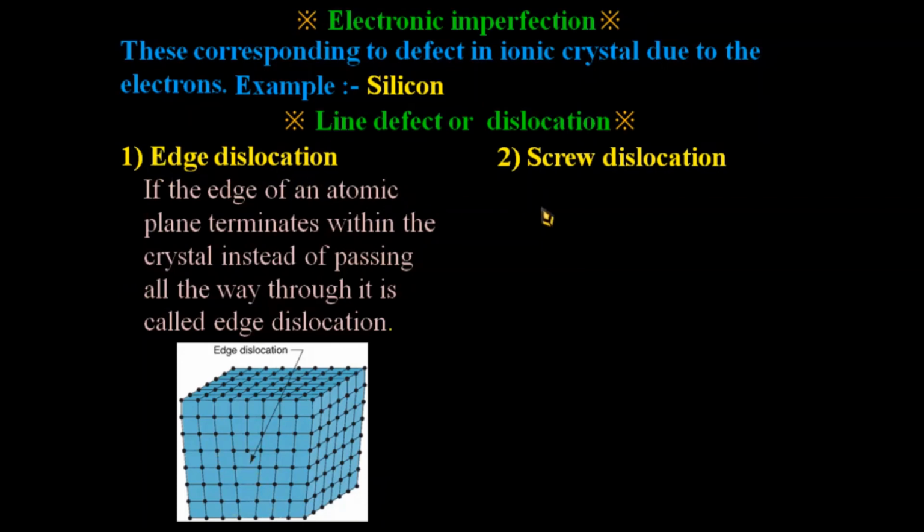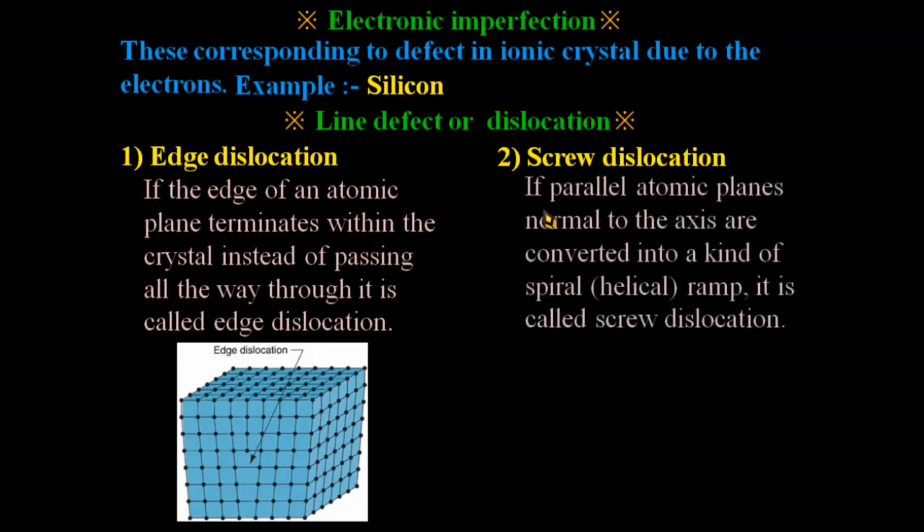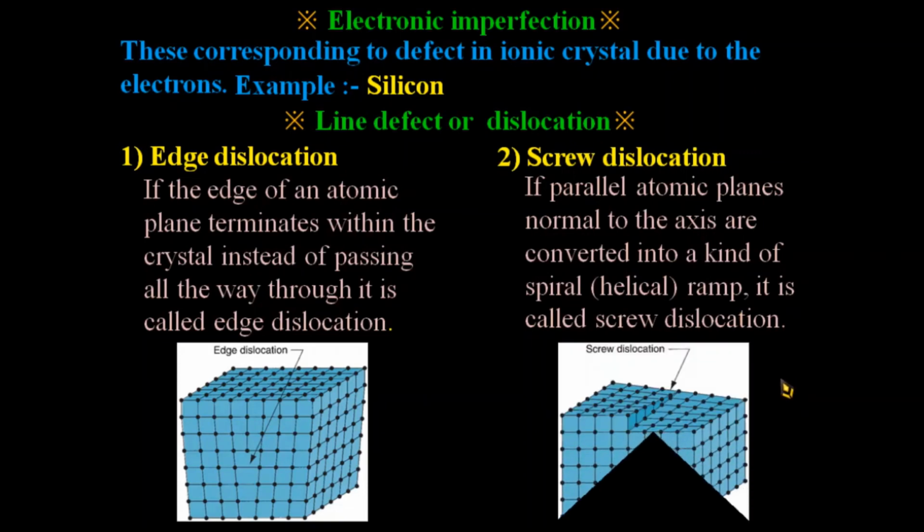Then the second one is the screw dislocation. In screw dislocation, if parallel atomic planes normal to the axis are converted into a kind of spiral ramp, it is called screw dislocation. Spiral means helical. In this picture, we see that this part of the crystal and this part of the crystal are not lying in the same plane. So this is called the screw dislocation.